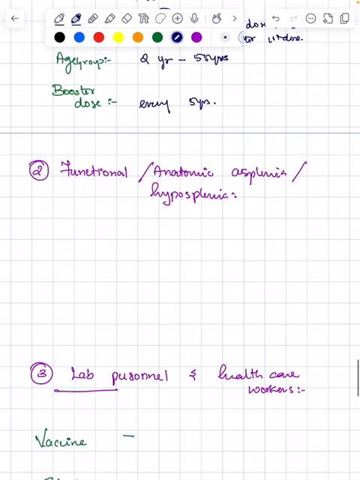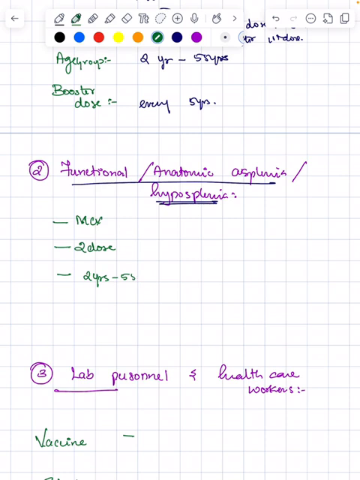Coming to a child or a person with functional or anatomic asplenia or hyposplenia, again the vaccine preferred is the meningococcal conjugate vaccine. Here it is also a 2-dose schedule, where the second dose is given 8 weeks after the first dose. Recommended age is between 2 years and 55 years.